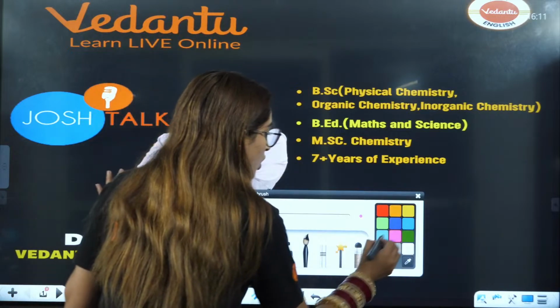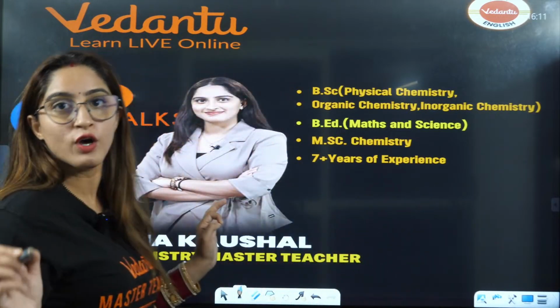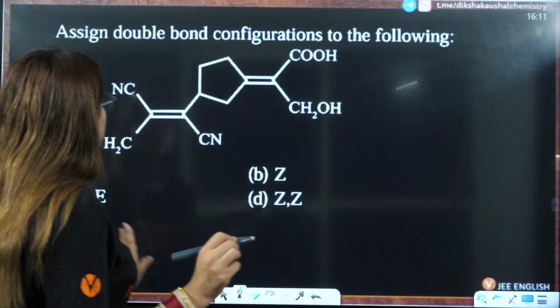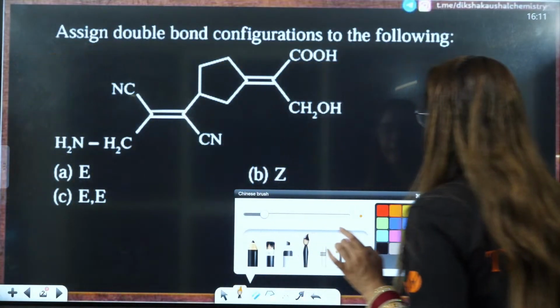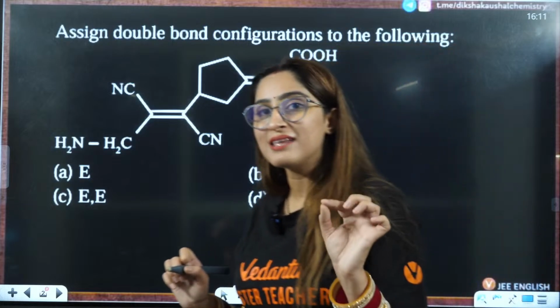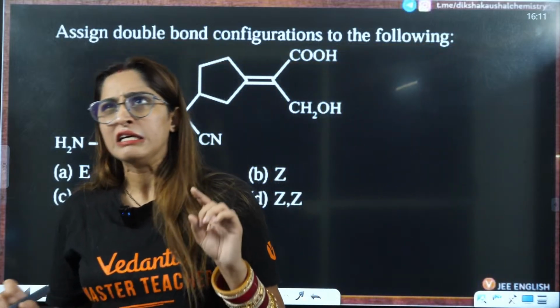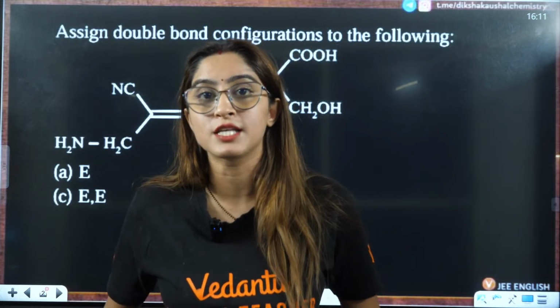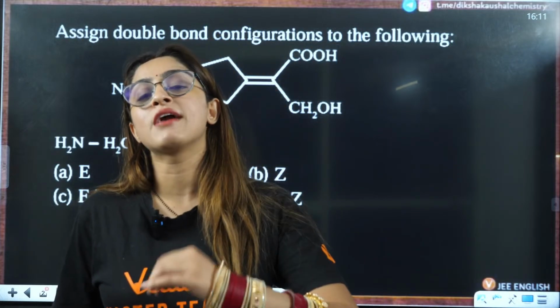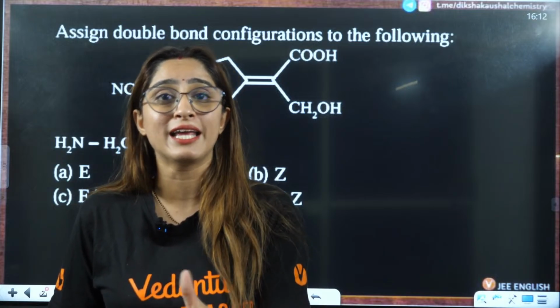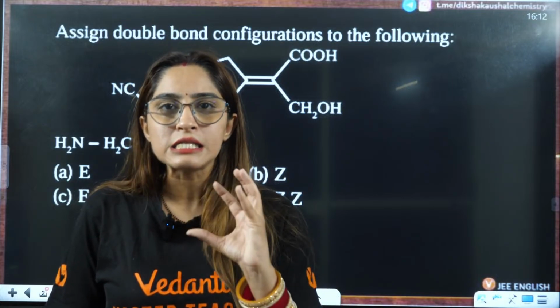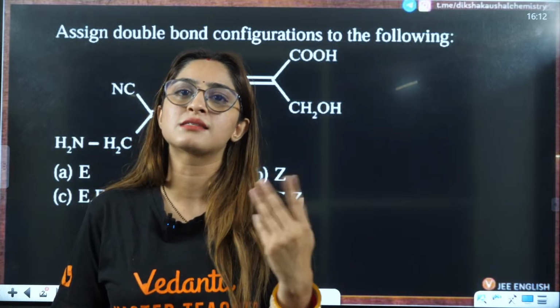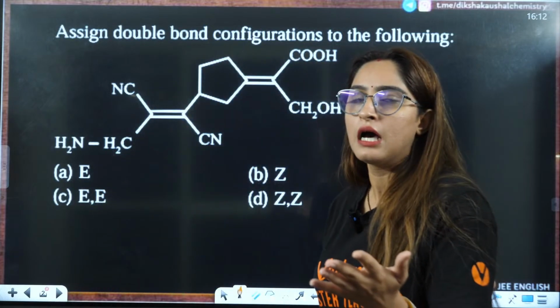Okay. So the first question on your screen is regarding E-Z. E-Z and R-S are very rarely asked in JEE Mains, but they are very frequently asked in JEE Advanced, even capital D, capital L. Very interesting questions are asked in these three cases, these three kinds of isomers.